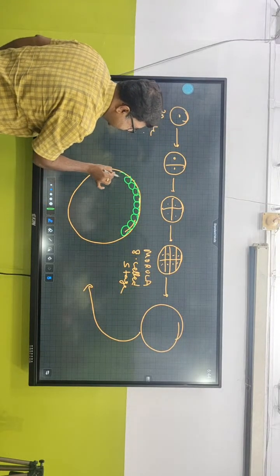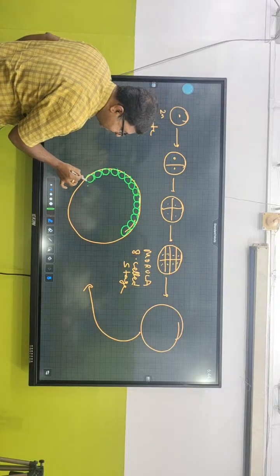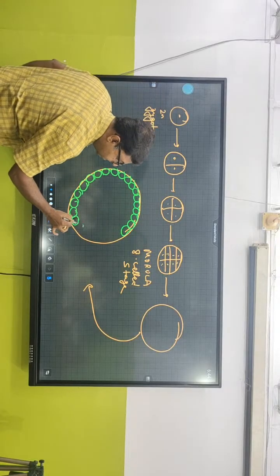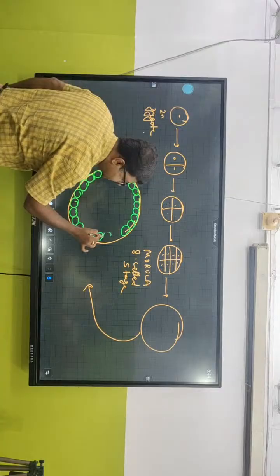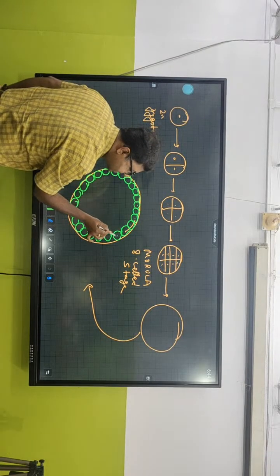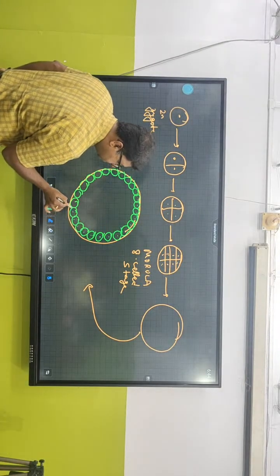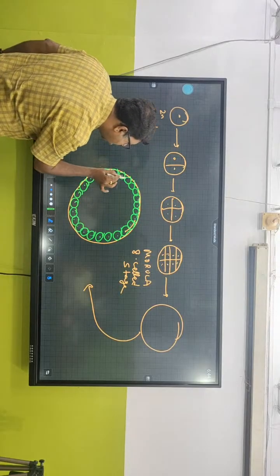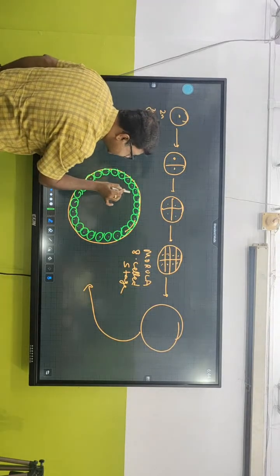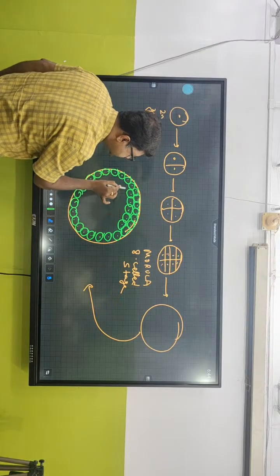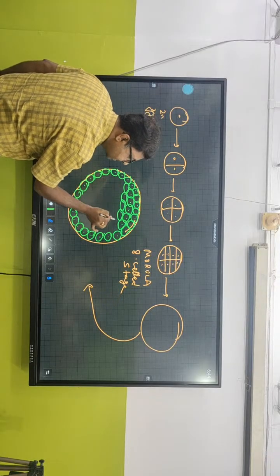There are many cells placed like this. Fine. These are each cell. And mind you, out of these cells, some of the cells get collected over here like this.